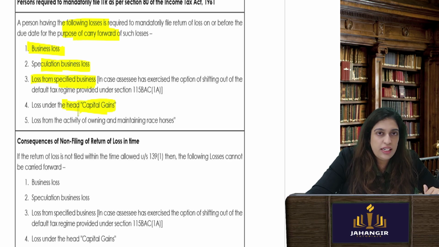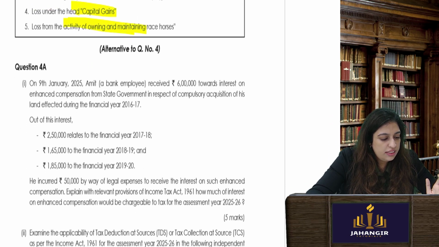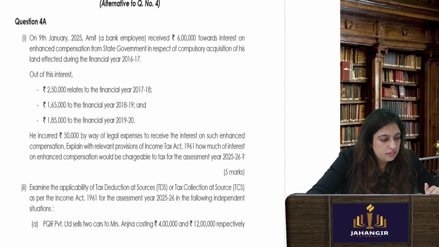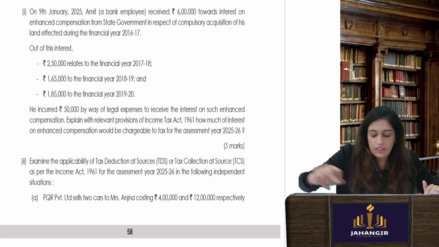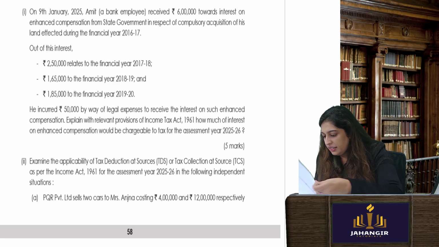Loss from capital gains and loss from owning and maintaining horse races. If you do not file, these losses cannot be carried forward. Business loss, speculative business loss, loss from specified business, loss from capital gains, and loss from owning and maintaining any horses. Okay. Chalo, let's go to the next. These were 4A.